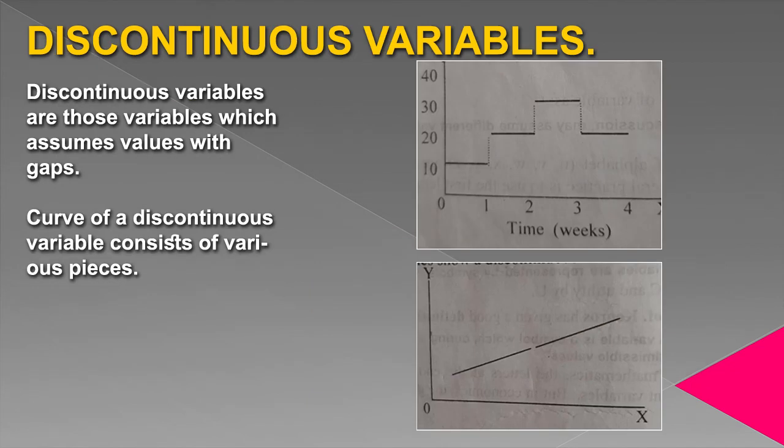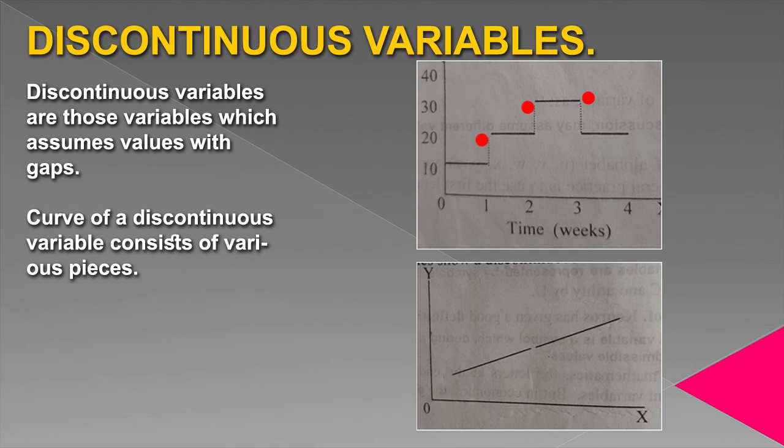Discontinuous variables. Discontinuous variables are those variables which assume values with gaps. Curve of a discontinuous variable consists of various pieces. You can see in the graph these dotted lines here. In graph first, you can see the dotted lines.